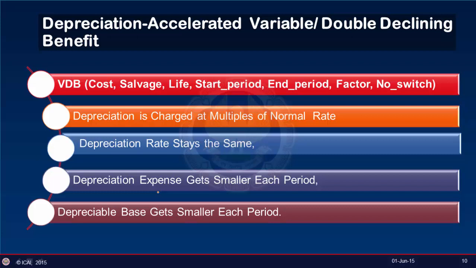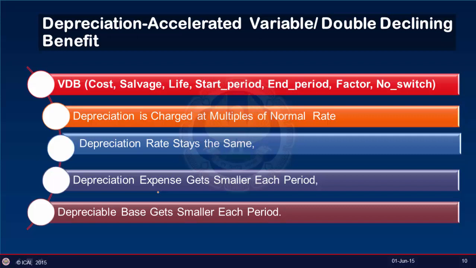That is, we first calculate the depreciation as if using the straight line method. Then we figure out the total percentage of the asset that is depreciated in the first year and multiply it. In each subsequent year, that same percentage is multiplied by the remaining balance to be depreciated. Now here what would happen is at some point of time, the value would be lower than the straight line charge, at which point the double declining method or the variable declining method will be scrapped, and straight line would be used for the remaining life of an asset, which we'll see when we see a practical example of this.